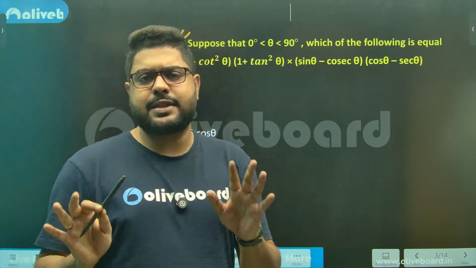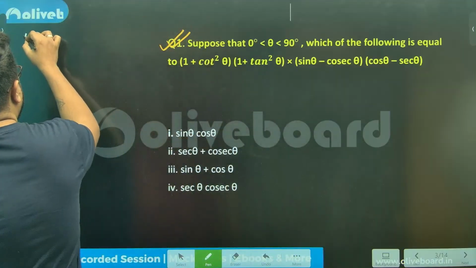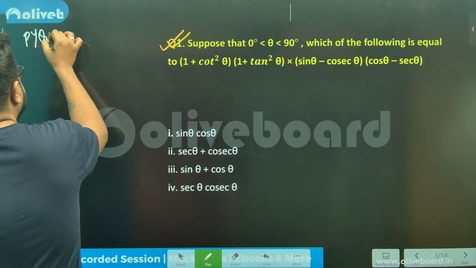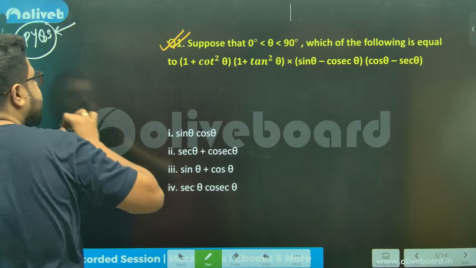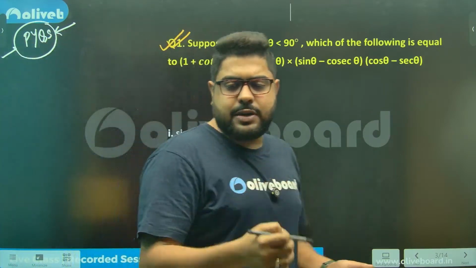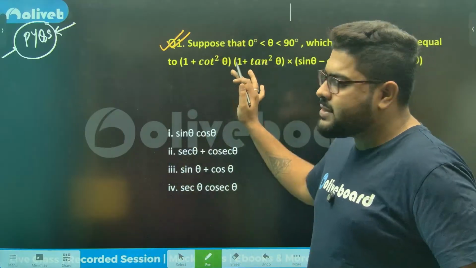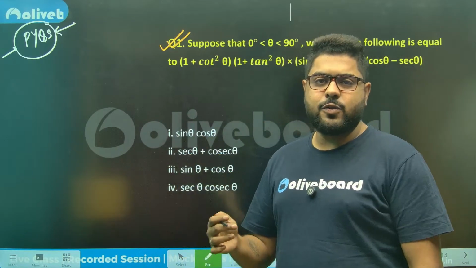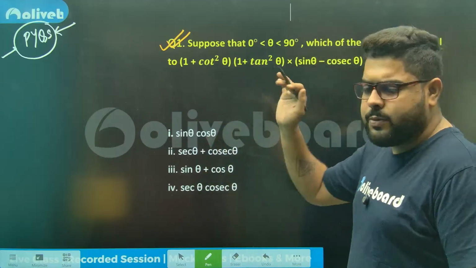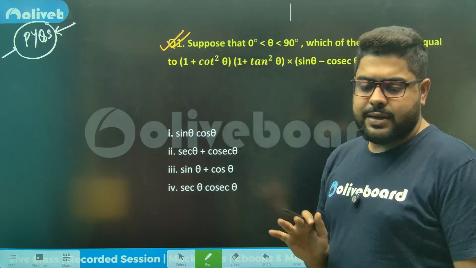All these questions are PYQs, but among the PYQs also, there are easy questions, moderate questions, and a little difficult questions. I have decided not to take any easy questions because easy questions everybody can do. We might do a smaller number of questions, but we'll do some standard questions.